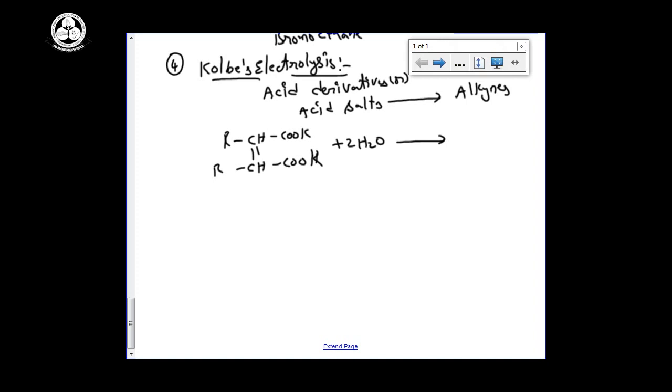On hydrolysis we can get the compound RC triple bond C R plus 2 moles of CO2 plus 2 moles of KOH plus H2.